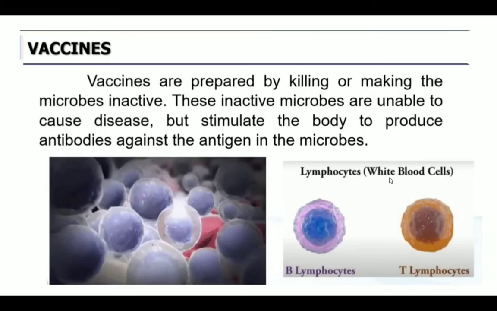Okay, two kinds of white blood cells are there: B lymphocytes and T lymphocytes. These two fight against the disease-causing microbes. They fight against the antigen. So if these antibodies are not secreted naturally, vaccines are stimulating our cells to secrete more and more antibodies which are fighting against the microbes. Vaccine is nothing but a kind of prevention against the disease.